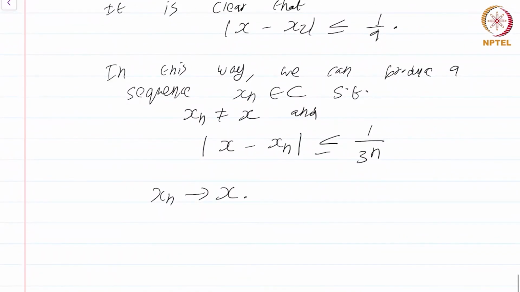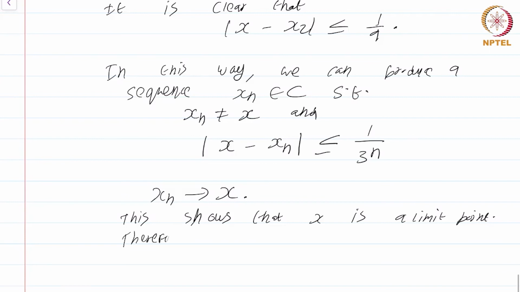This shows that x is a limit point. Therefore, C is perfect. So the Cantor set is a perfect set, and therefore it will be uncountable as well.